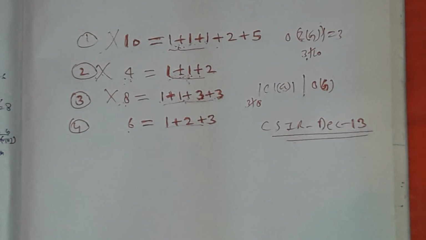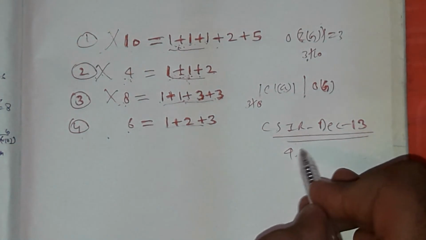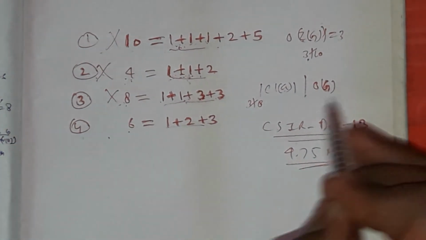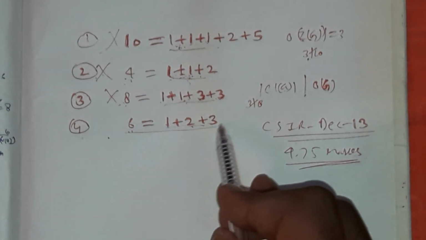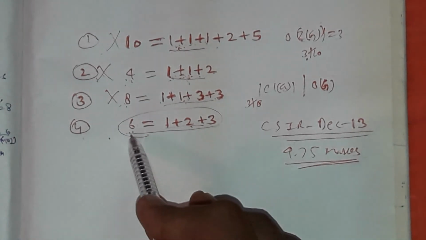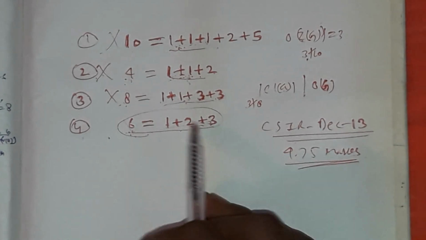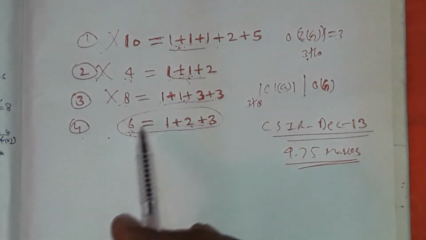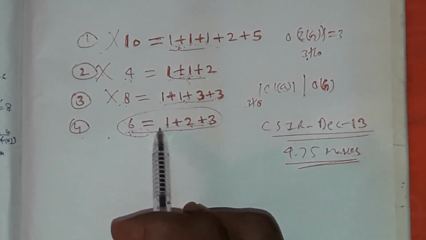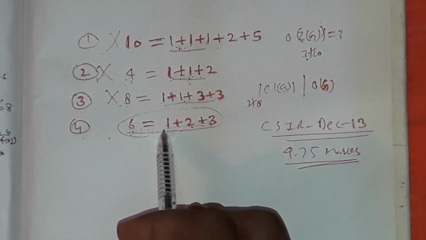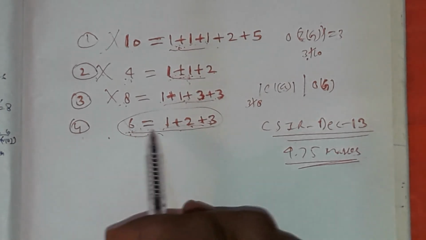But option 4, this question belongs to the 4.75 marks C part, asked in December 13. Is this a class equation or not? Group of order 6. Here 3 divides 6, 2 divides 6, and this satisfies all the conditions, and this is just the class equation of a symmetric group of degree 3, which I have already explained in the previous videos.